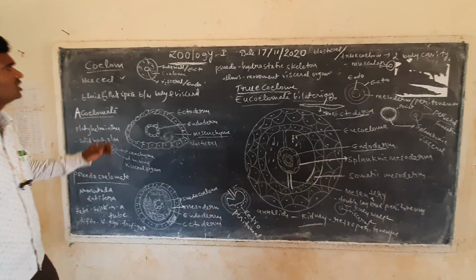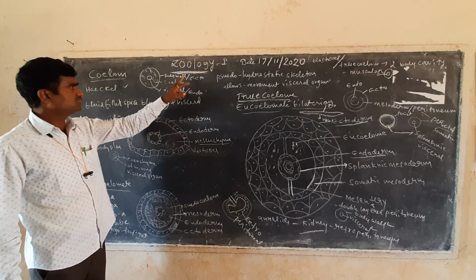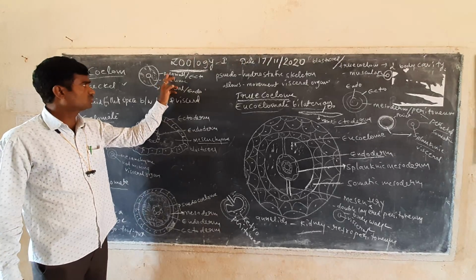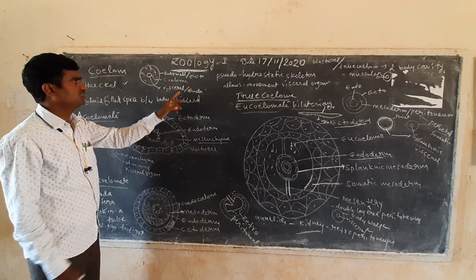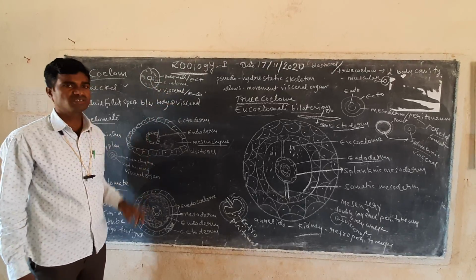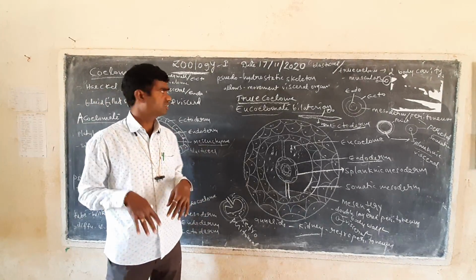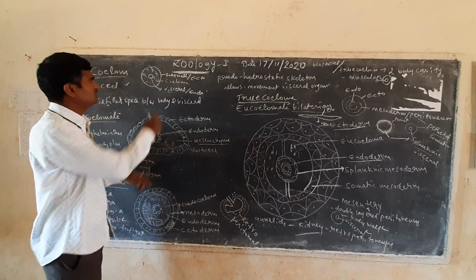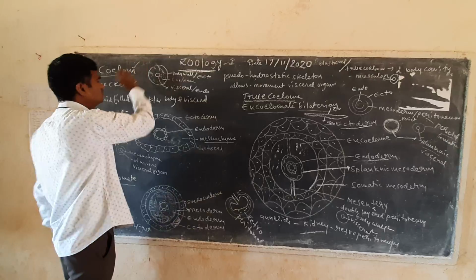Before going into this, in the coelom the external side is the ectodermal side, which we consider the body wall. The inner side is the endodermal layer, which we consider the visceral organs. Visceral means internal organs are forming here. In between, the coelom is forming. If the coelom is forming here, that space in between is called the coelom.